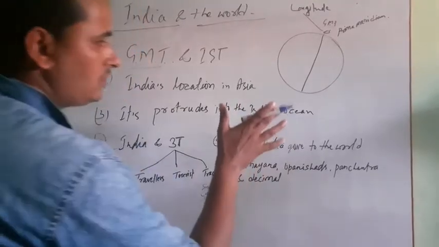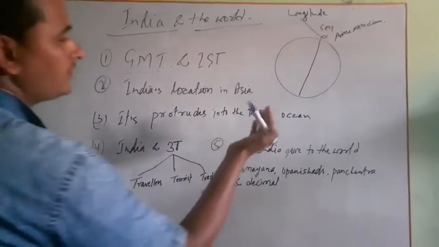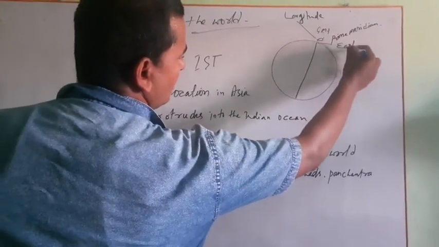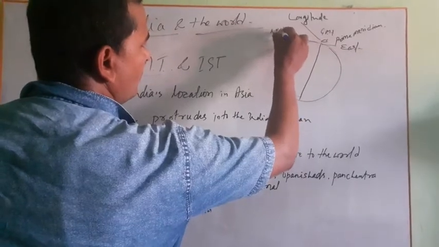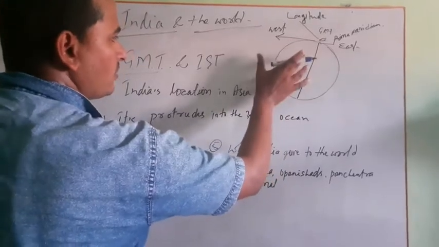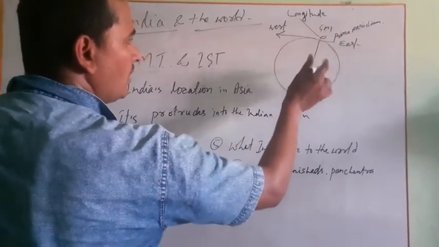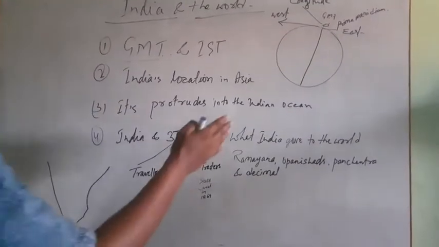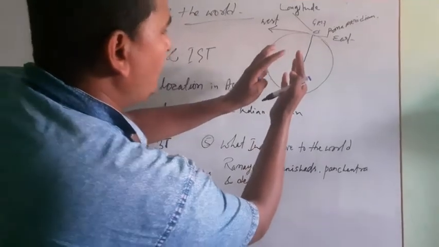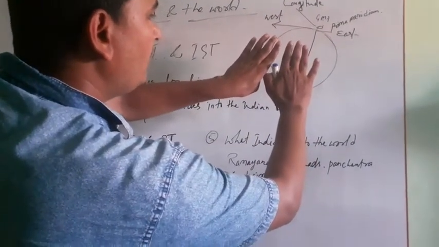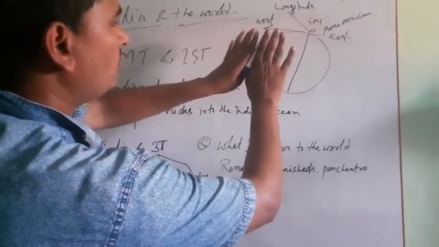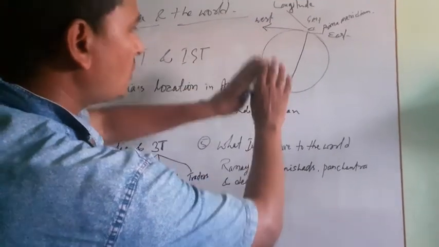Because if we see the map of the world, you will find that on both sides, east and west, there is an almost equal proportion of the lithosphere, the land mass. When you open the map on a full page, you will see that this is the GMT, and the land mass on both sides is equal.